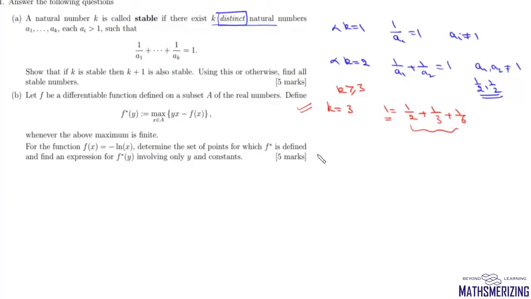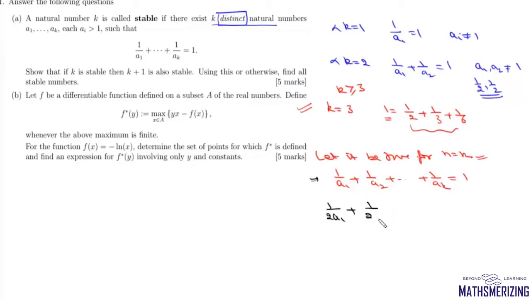Now we'll let it be true for n equals k. If it is true for n equals k, then we can write 1 upon a1 plus 1 upon a2 plus ... plus 1 upon ak equal to 1. Now using this result, we have to prove that it is true for n equals k plus 1. So what we'll do is divide everything by 2. We'll get 1 upon 2a1, 1 upon 2a2, ... and 1 upon 2ak, and this is equal to 1 by 2.